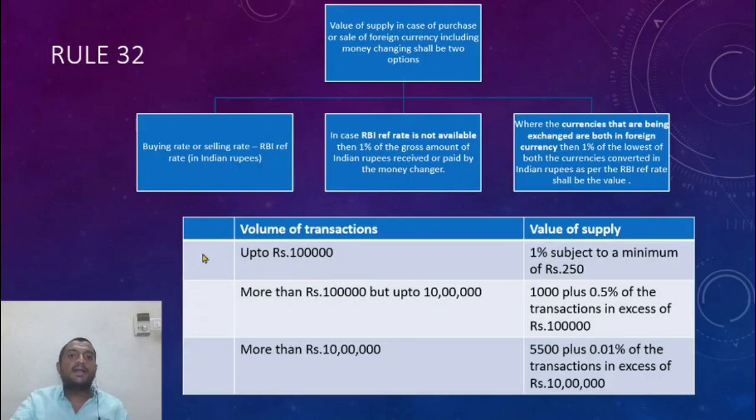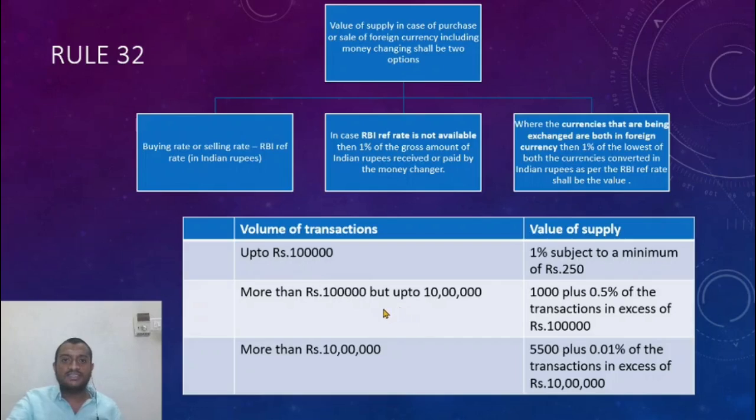This is a slab rate kind of thing, just like in income tax. From 1 lakh to 10 lakh rupees, it is 1000, which is nothing but 1 lakh into 1%, plus 0.5% of the additional amount. Let us say I make transactions worth 5 lakh rupees.